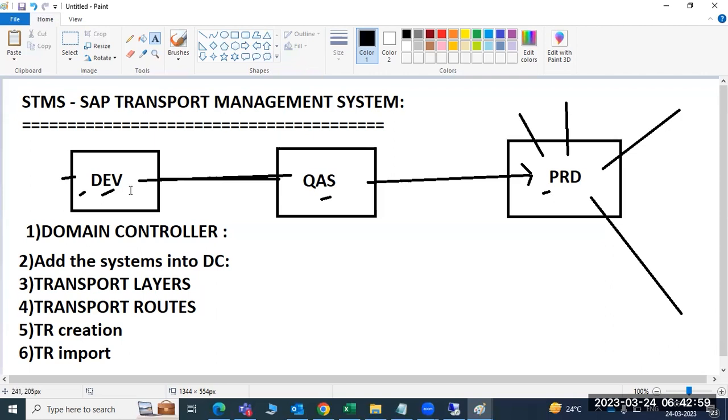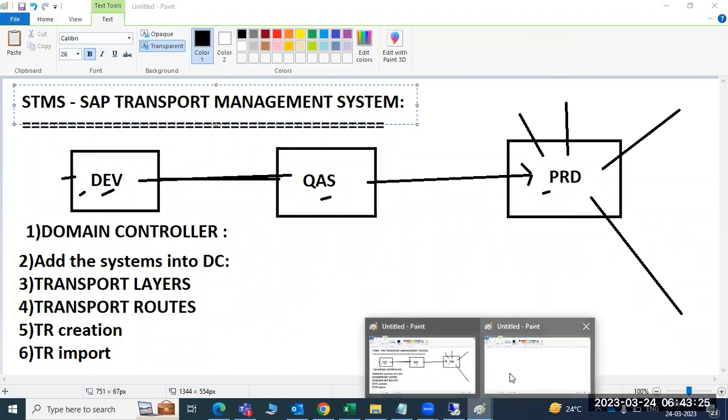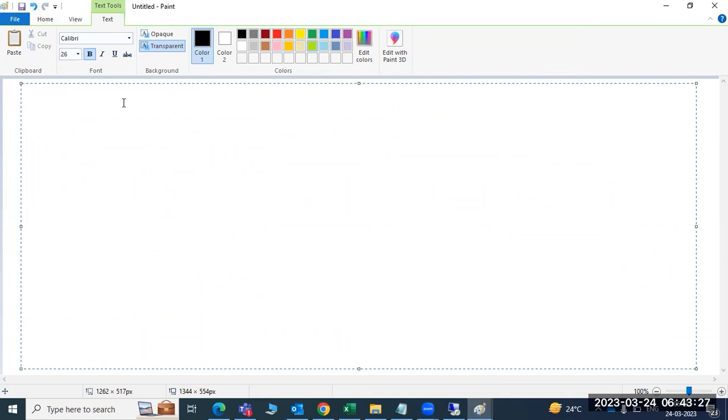So for this there is a concept. We have to perform the TMS configuration. After that, you can move the data from here to here and here to here simply without any issues. That's why SAP introduced this concept, called STMS, SAP Transport Management System. As part of this configuration, first of all we have to perform the domain controller (DC) configuration.